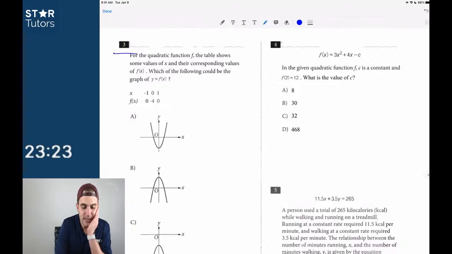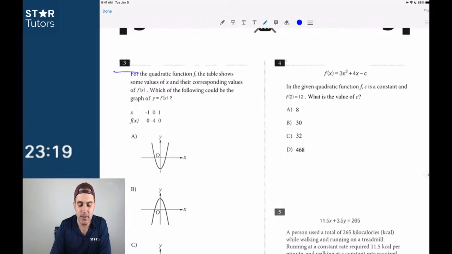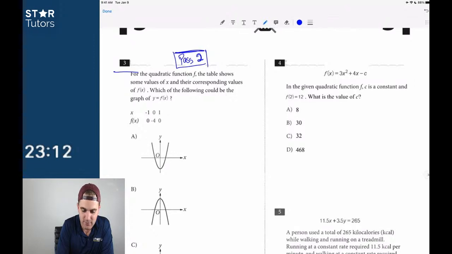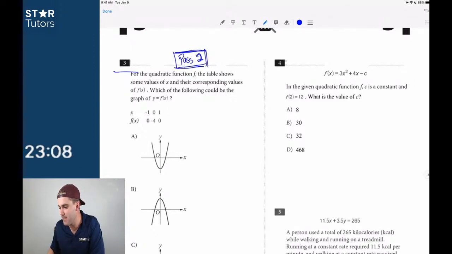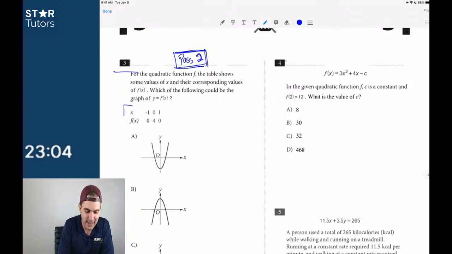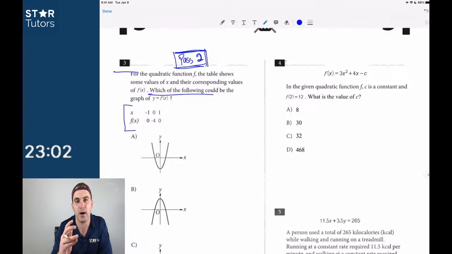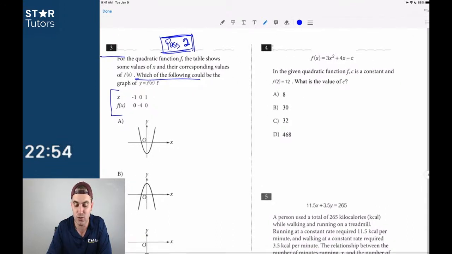Now let me give you guys an example. Does everybody see how much more complicated, without really even reading it, number 3 would qualify as a Pass 2 question? Thumbs up, guys, if you see that. There are already so many more components, right? We already have x and f of x. We have so much more writing. Thumbs up, guys, if you see why question number 3 would qualify as a Pass 2 question and be way more difficult than those first 2.